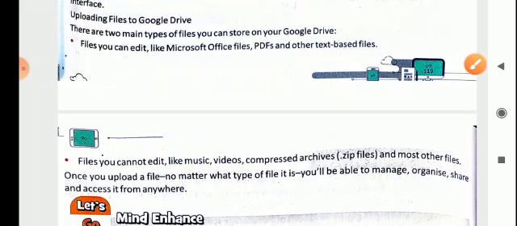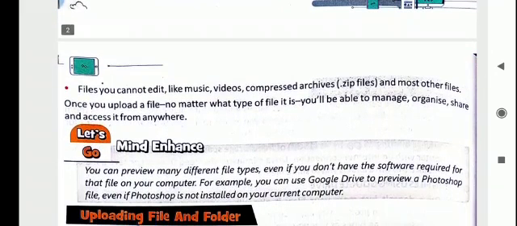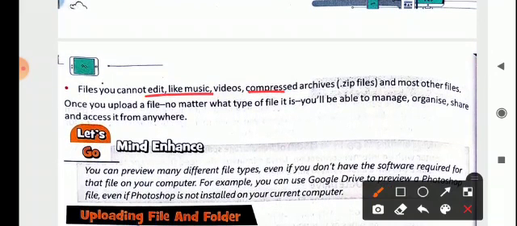Like you all are getting PDFs of your various notes, and your videos are all stored on Google Drive only, from where you can access them. Files you cannot edit are like music, videos, compressed archives, that is zip files, and most other files. Once you upload a file, no matter what type of file it is, you will be able to manage, organize, share and access it from anywhere.